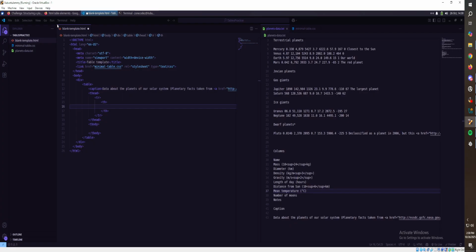Now let me see this. Let's see how this goes, because we can save this and actually go to live server and look at this. Nice. Do I just do TH for each of these? Let me see. Now it's on live server.